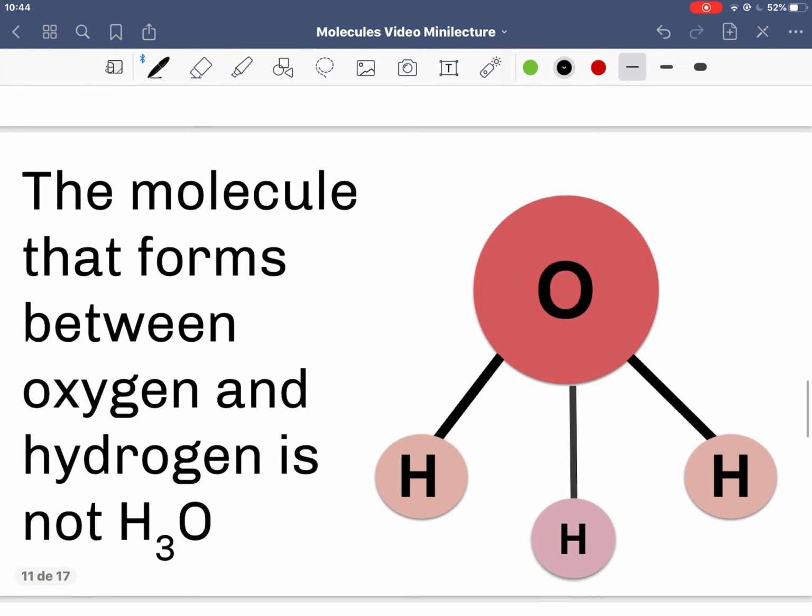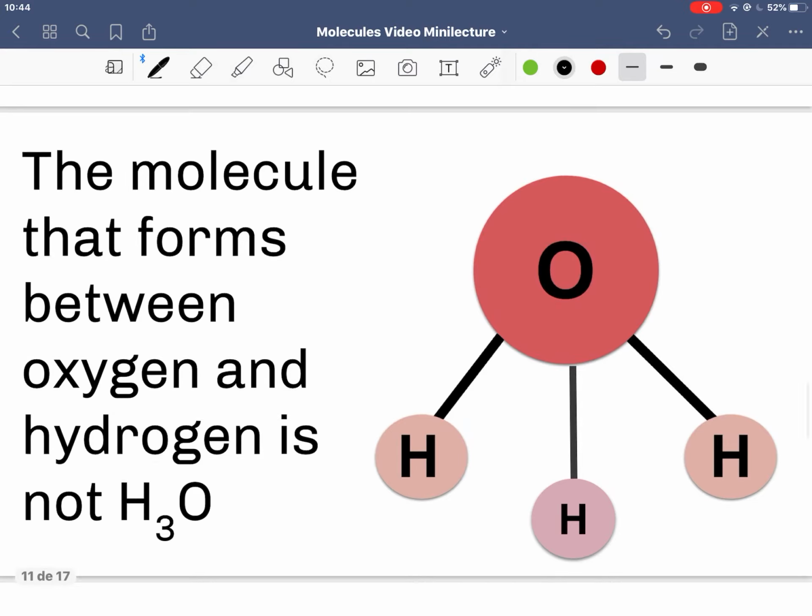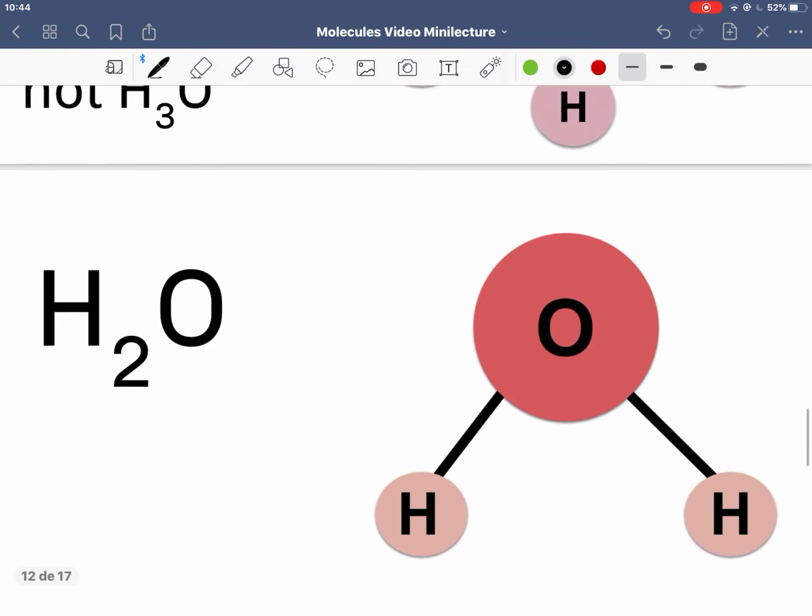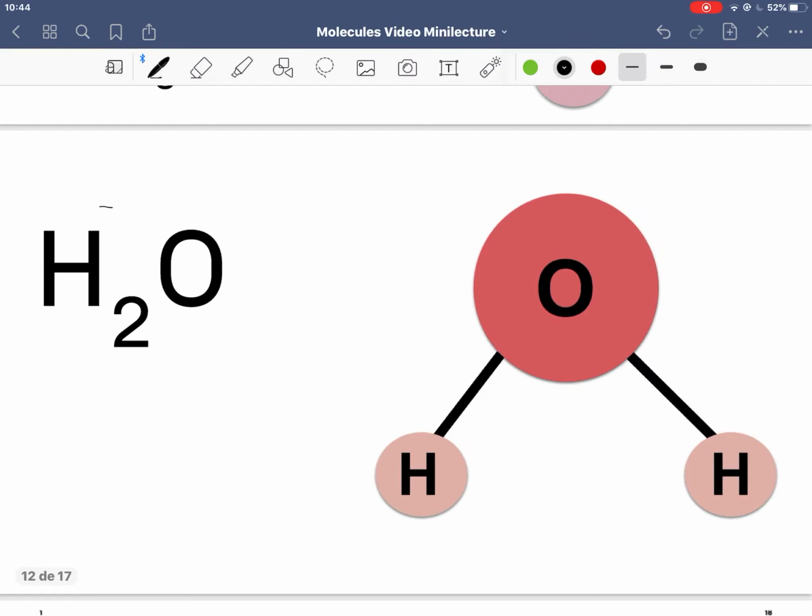Similarly, it's not H3O. Water does not form H3O with 3 hydrogens and 1 oxygen. The most likely molecule to form between hydrogen and oxygen is indeed H2O, with 1 oxygen and 2 hydrogen.